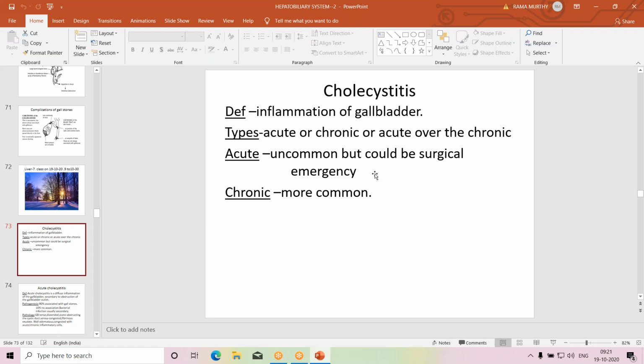It may be acute or chronic, or acute over the chronic. So acute cholecystitis is uncommon. It may be mild and may resolve, but sometimes it may persist with systemic symptoms like high-grade fever, nausea, vomiting, pain in the right hypochondrium and other things, and it could be a surgical emergency. So unless the gallbladder is removed, there may be some complications. So acute is less common compared to chronic cholecystitis. So we will first discuss acute cholecystitis.